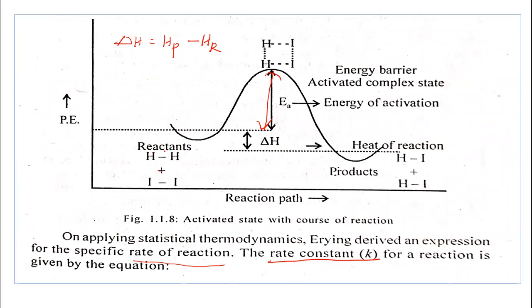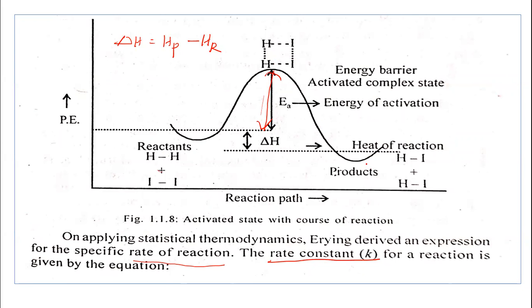If a minimum excess of energy is supplied to the reactant molecules, they go into the activated state or transition state. This difference is called the energy of activation. It means that to go into the activated complex, some energy is required. Once they are activated, they are converted into the product.